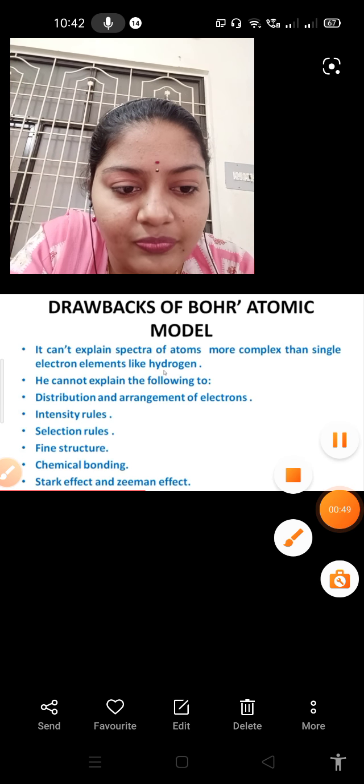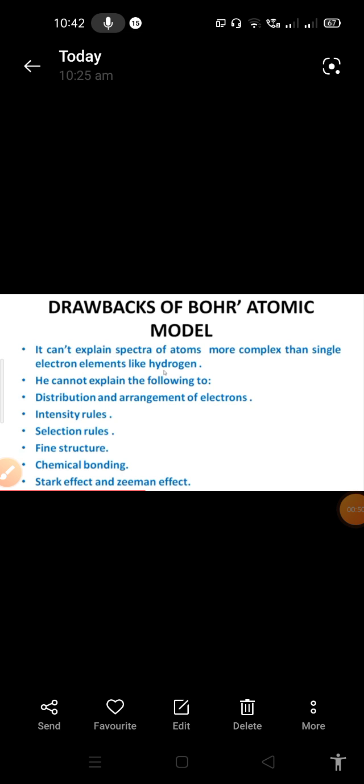See, the Bohr atomic model can't explain the spectra of atoms more complex than single electron elements. Already I told you, the hydrogen atom contains a single electron. So Bohr explains only a single electron system, and does not explain the more complex spectra. So here, what does spectra mean?